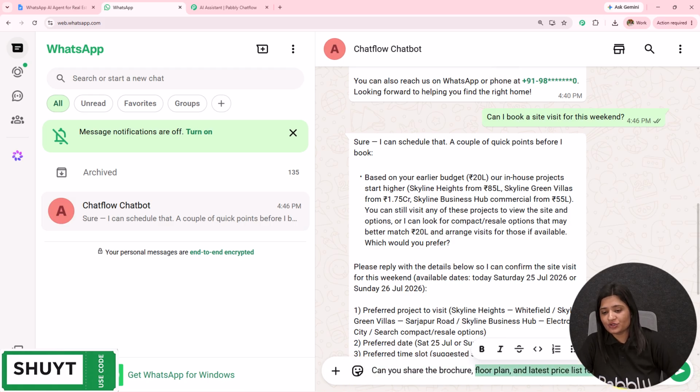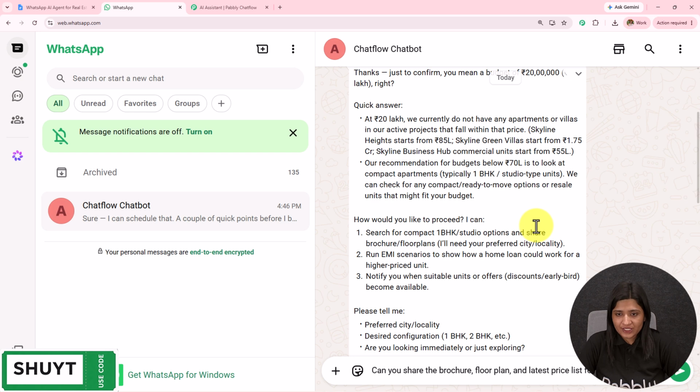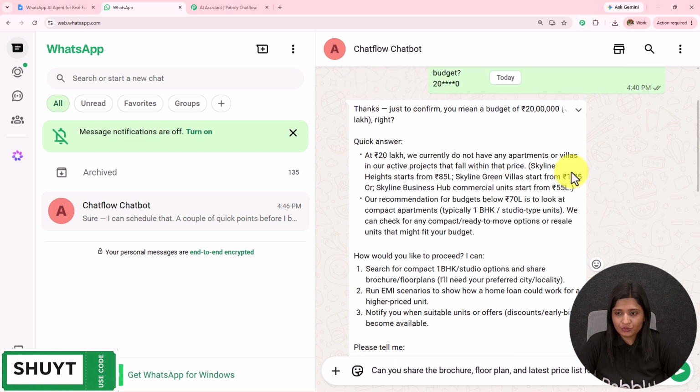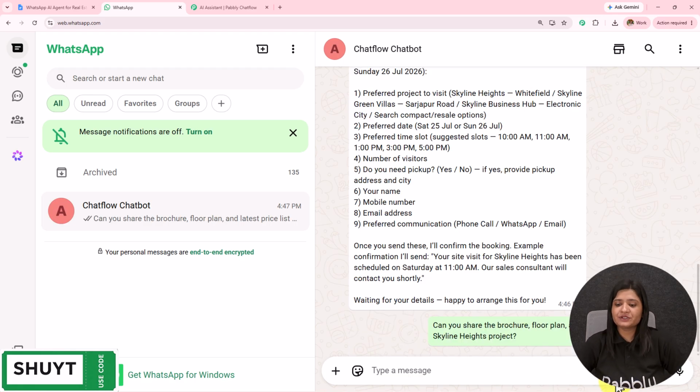Can you share the brochure, floor plan and latest price list for the project? So let's suppose I want to get this Skyline Heights project. So I'm going to ask about this project. I've sent this message. Let's wait for the reply.